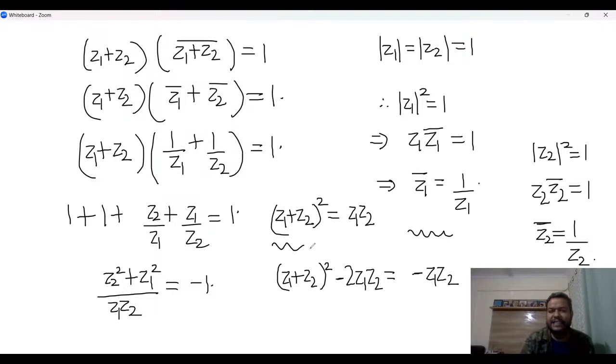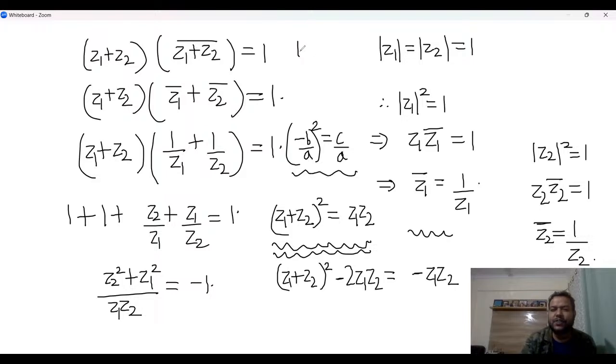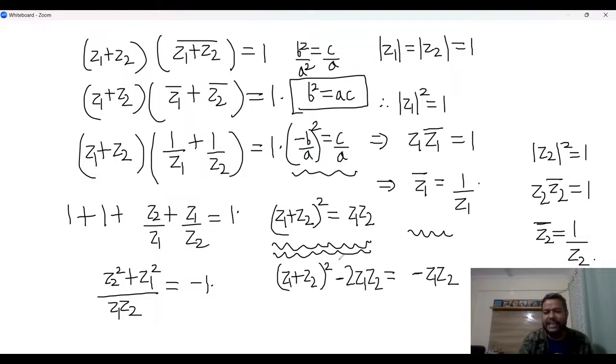This is a result that we have gotten after a little bit of work. And now we can say minus b by a whole square should be c by a because of Vieta's relation. So we get b square by a square is equal to c by a, or b square is equal to ac. And notice that that is one of the options that was there in the question. We had to check that b square is equal to ac. Right? So we already know mod of z1 plus z2 is 1. We know that D option is correct. We know A option is correct.